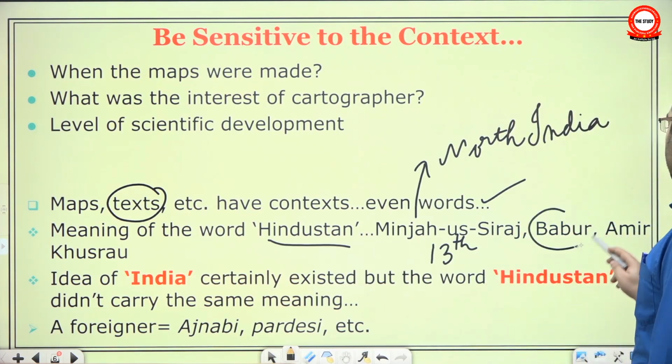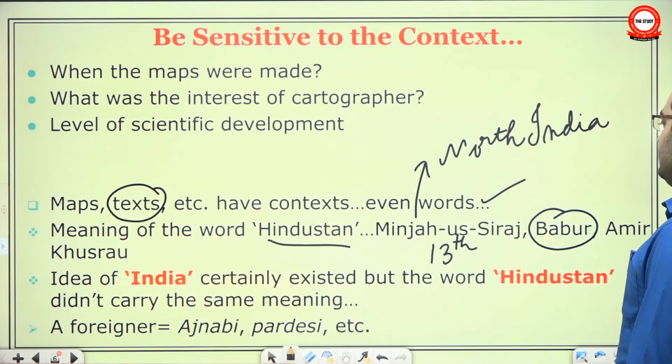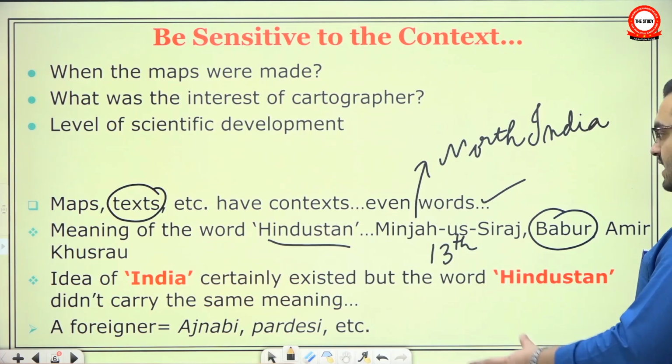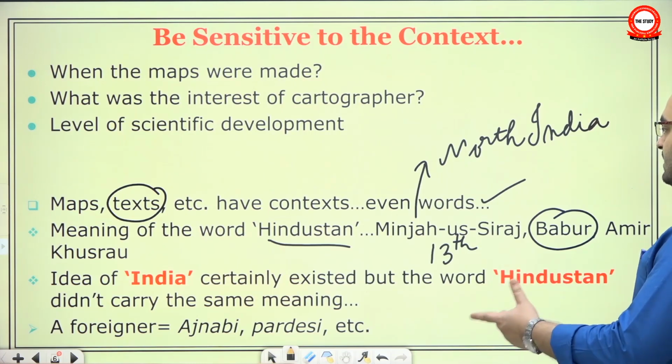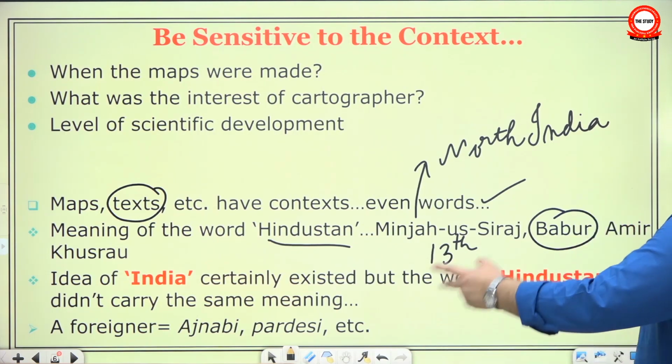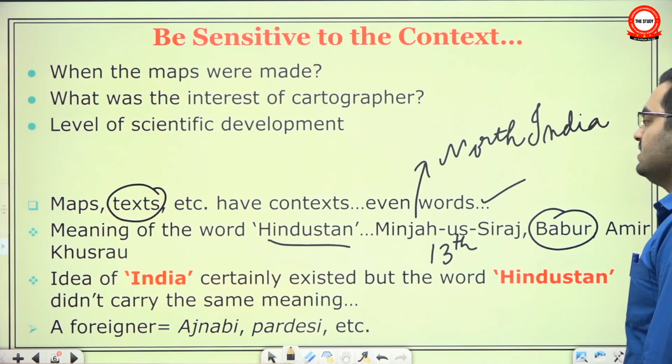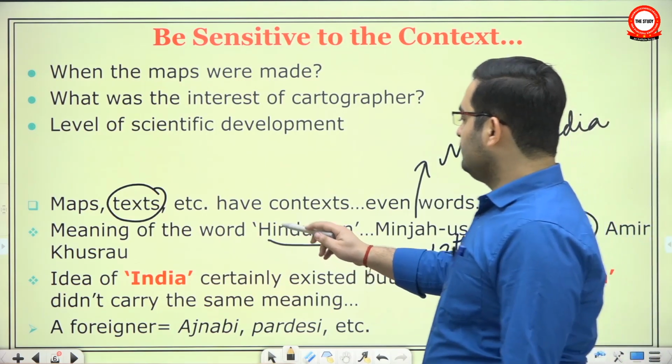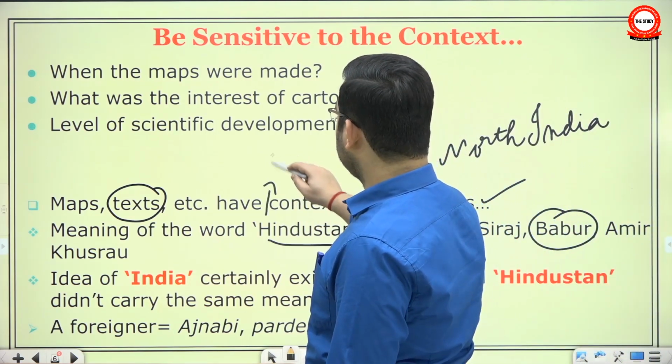But by the time Babur wrote his biography, Baburnama, when he refers to the larger Indian society, its climate, its vegetation, its animals, when Babur describes India as Hindustan, he is talking about the entire subcontinent. Similarly, Amir Khusro has a very similar idea in the mind. So the word Hindustan, now you must remember, it comes from Hind.